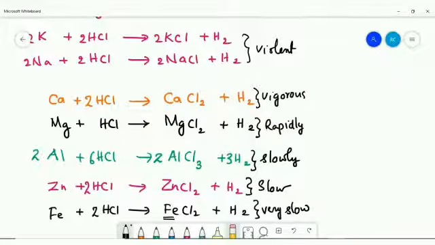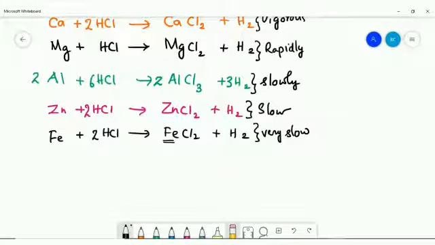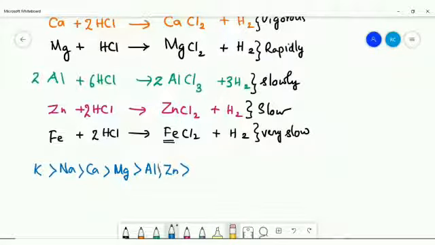So if we are arranging these metals according to the reactivity order, we can write potassium is the most reactive metal towards hydrochloric acid. Then comes sodium, then calcium, then magnesium, aluminium, zinc, iron. Then you can write the metals which do not react with the dilute acids like copper, mercury and silver, Cu, Hg and Ag. Actually, these three metals do not react with the dilute acid.